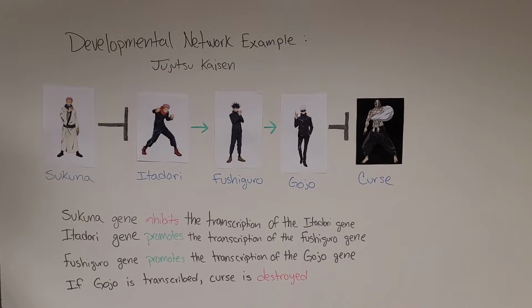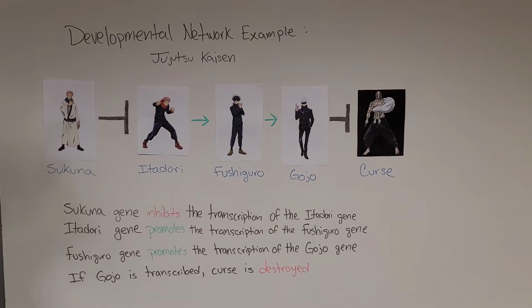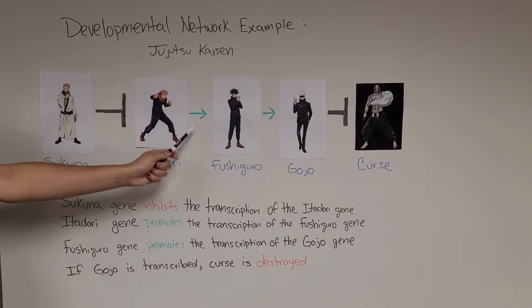Today we'll be discussing developmental networks. I'll be using the characters from Jujutsu Kaisen in my example. In the developmental network, Sukuna suppresses Itadori, who promotes the expression of the Fushiguro gene.